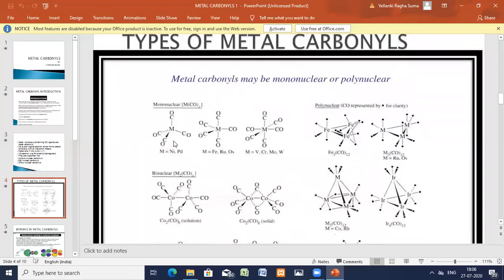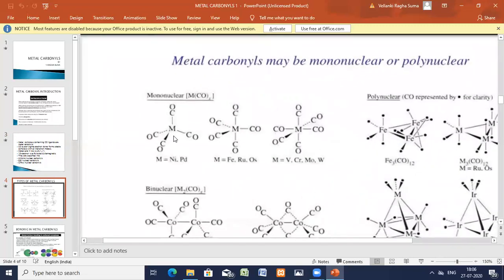See here, mononuclear carbonyls. In these mononuclear carbonyls, there is only one central metal atom. Nickel tetracarbonyl and palladium tetracarbonyl you can take as examples of this type. This is a mononuclear carbonyl with the molecular formula M(CO)y, one metal atom for one carbonyl compound. For this one also the same, and even for this one, the same.